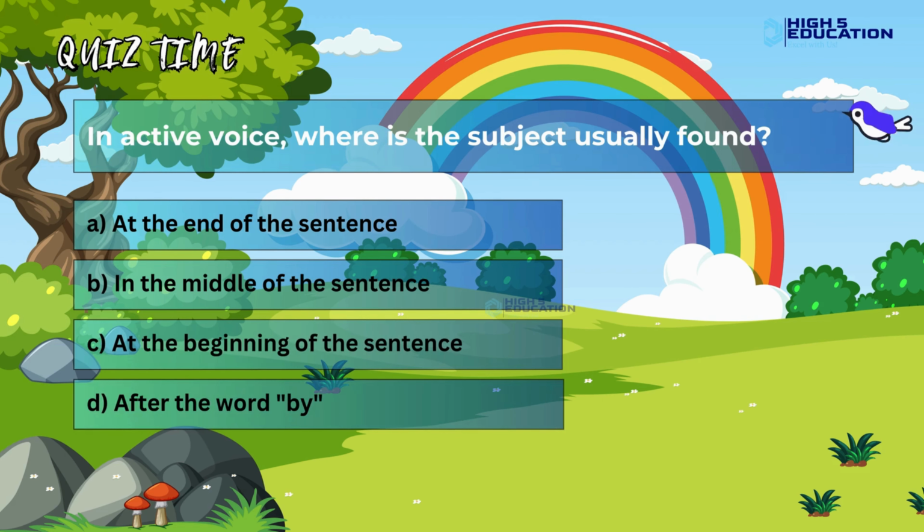In active voice, where is the subject usually found? A. At the end of the sentence. B. In the middle of the sentence. C. At the beginning of the sentence. D. After the word "by."